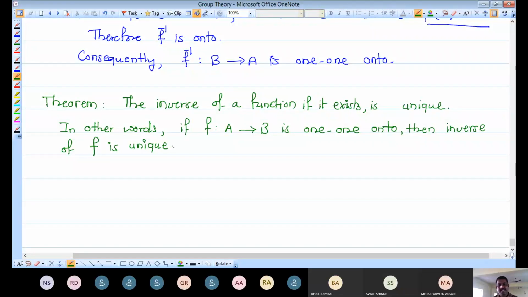So in the second statement, I am writing f is a function from A to B which is 1 to 1 and onto. Then the inverse of f is unique.